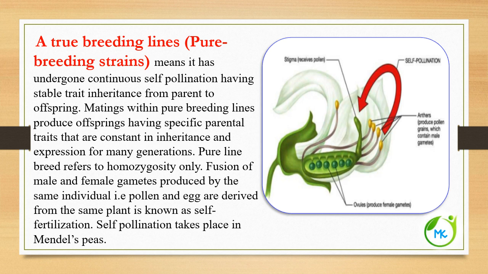It involves the fusion of male and female gametes produced by the same individual. That is, the male gamete and female gamete are derived from the same plant. So self-fertilization and self-pollination take place in Mendel's peas. Here I am showing you what self-pollination is: the transfer of pollen from the anther to the stigma of the same flower.